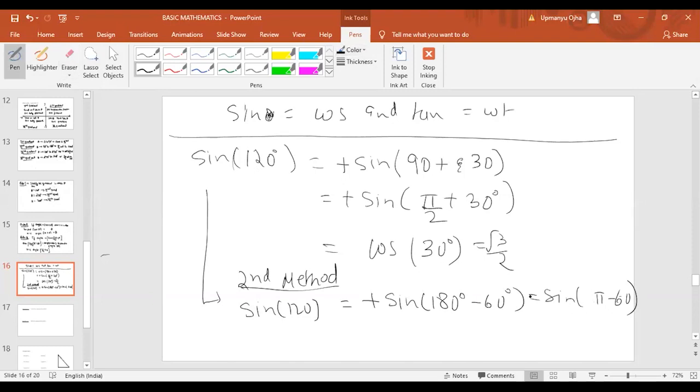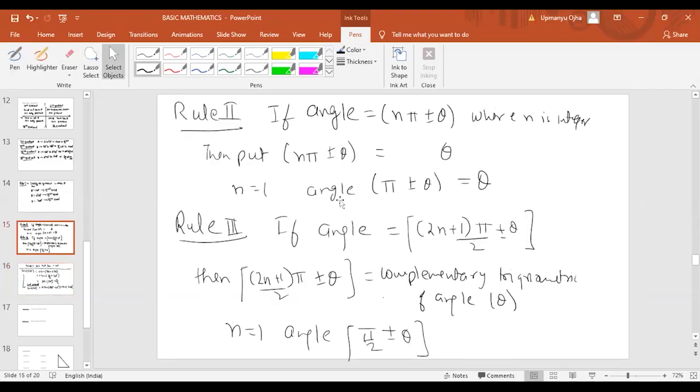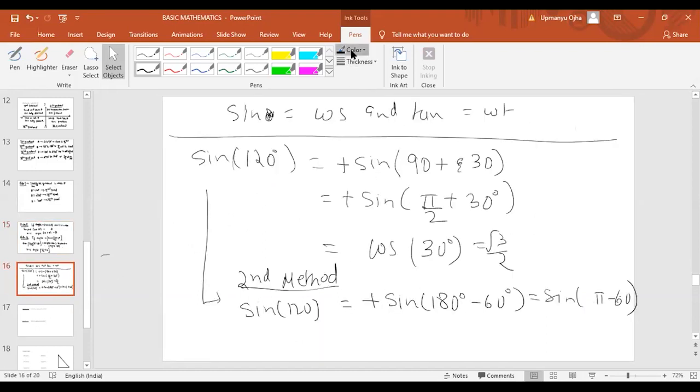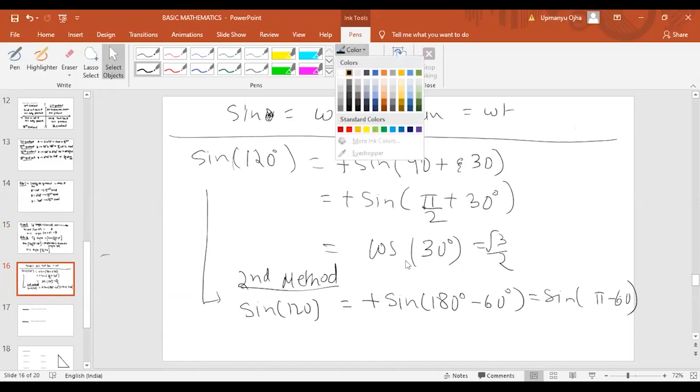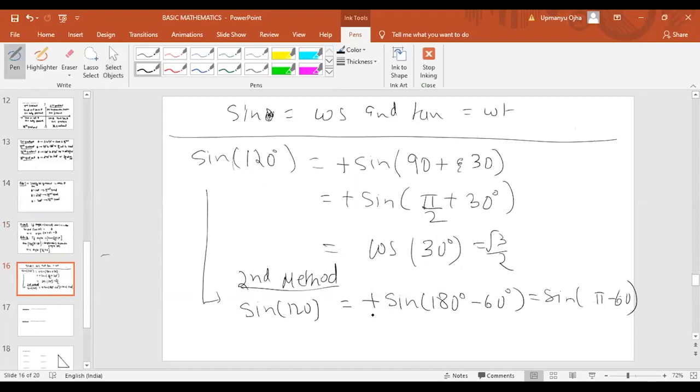Now when it is pi minus 60 degree, then we can follow rule number 1. If n is equal to 1, then it is pi plus minus theta, then simply you have to write theta. We don't have to write the complementary function. Then simply we can write sine of pi minus 60 equal to sine 60 degree. So if it is rule number 1, then simply you have to use the same trigonometric function, sine as sine. And what is the value of sine 60? Root 3 by 2. So the value of sine 120 will be root 3 by 2.